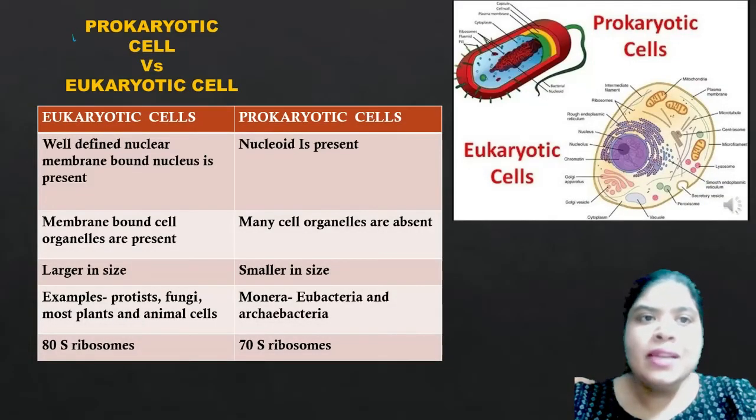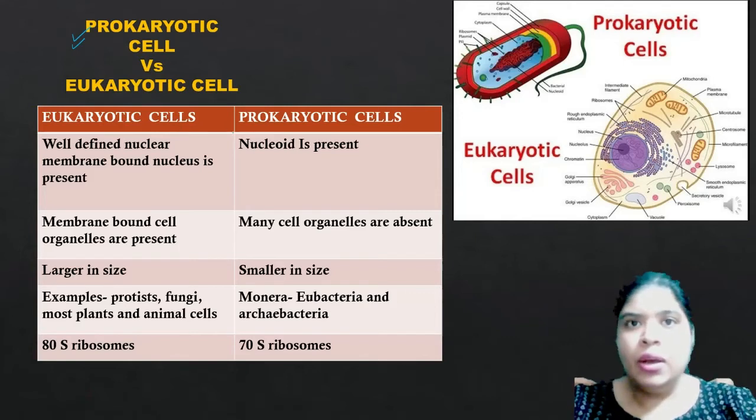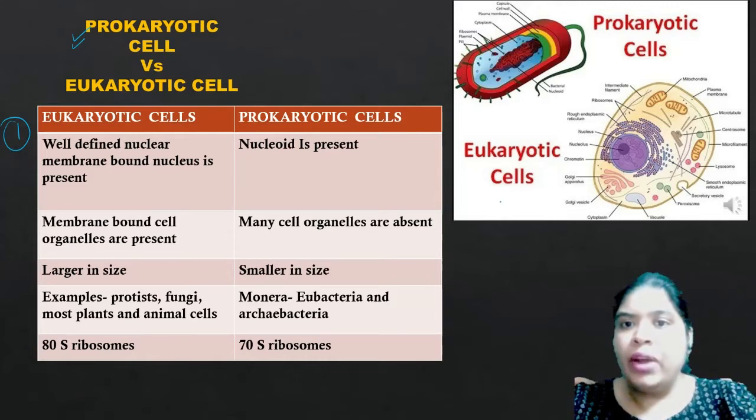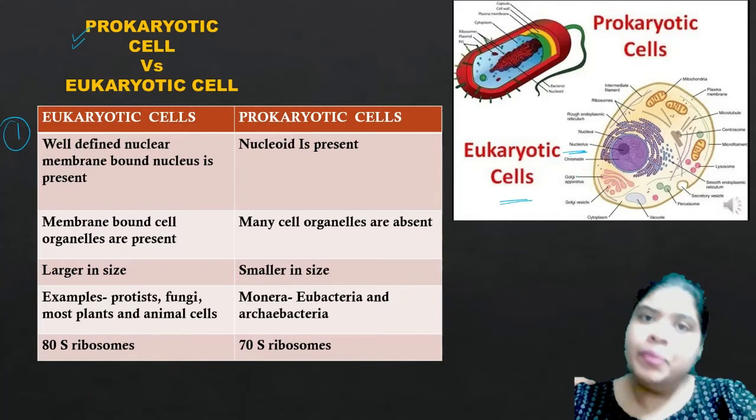Okay, so now let us understand the difference between the prokaryotic and the eukaryotic cell. As we have discussed, the first point is that the eukaryotic cell has a well-defined membrane-bound nucleus. As you can see in the diagram over here for the eukaryotic cell, the nucleus is present and it is a well-defined, distinct nucleus, surrounded by a double layered nuclear envelope or nuclear membrane.